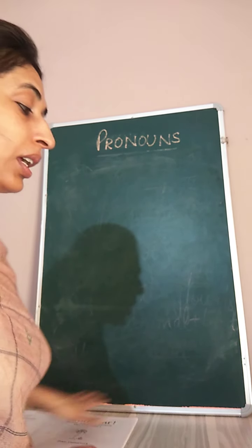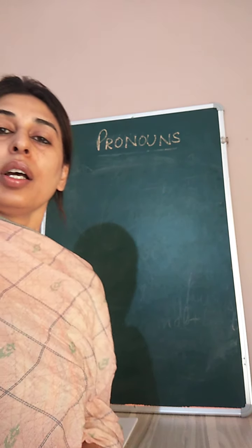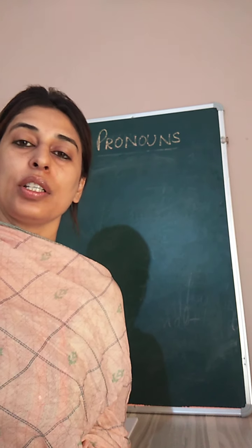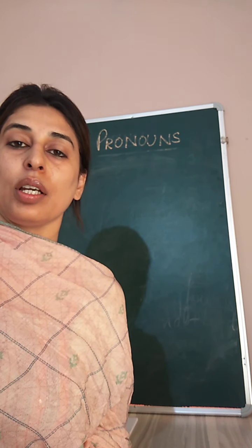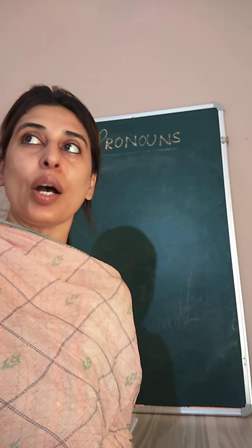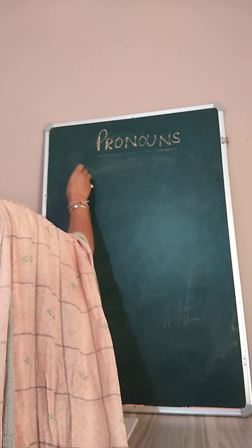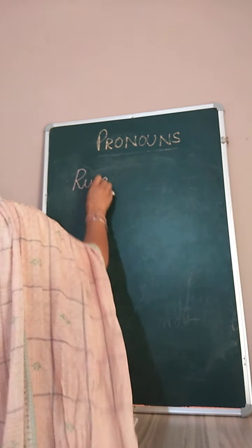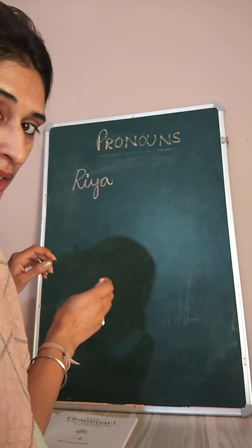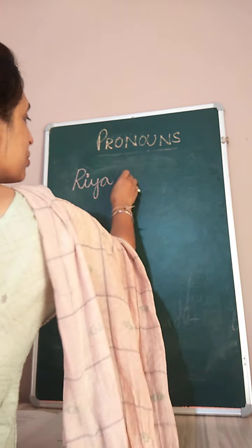So children, we are going to discuss pronouns today. Pronouns are the words which replace the nouns. Okay, so a pronoun is a word which comes in the place of a noun. For example, Ria. Okay, Ria is a girl. So when we have to replace this name Ria again and again, we'll use she.